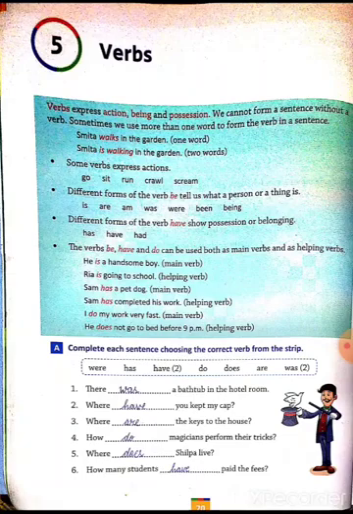The verbs be, have, and do can be used both as main verbs and as helping verbs. Example: He is a handsome boy. In this sentence, is is a main verb. And second sentence: Riya is going to school. In this sentence, is is a helping verb, and going is a main verb.